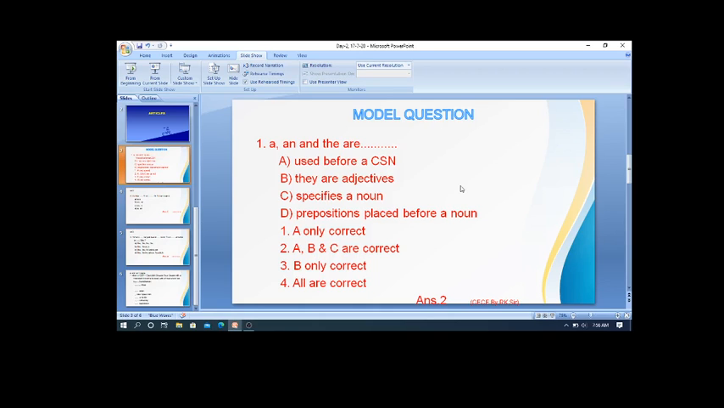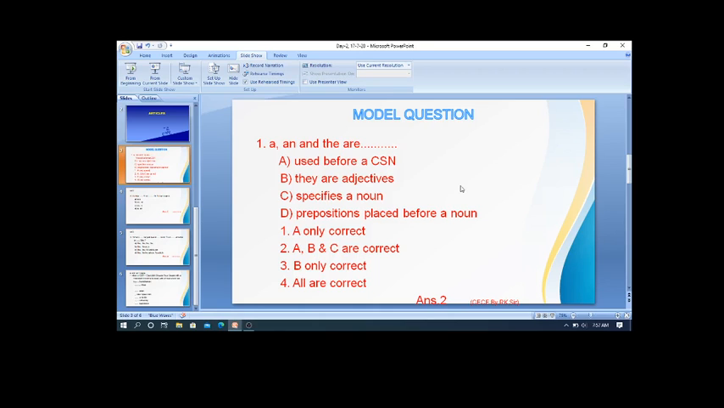Now for your understanding, I framed this question. The answer is 2, that is A, B and C are correct. With the help of this question I would like to give you the concept of articles. Articles are used before CSN. C stands for countable, S stands for singular and N stands for noun. So articles are used before a countable singular noun.